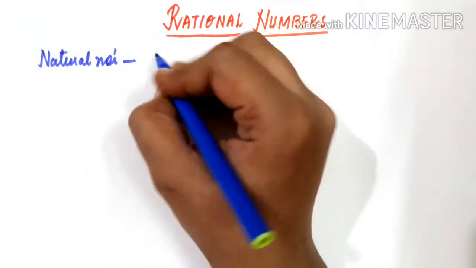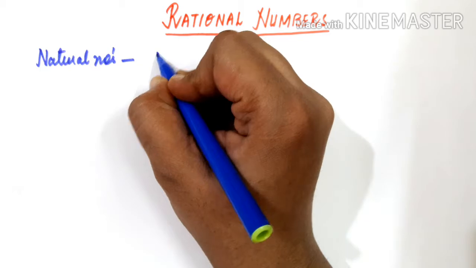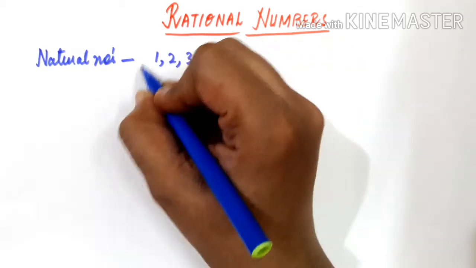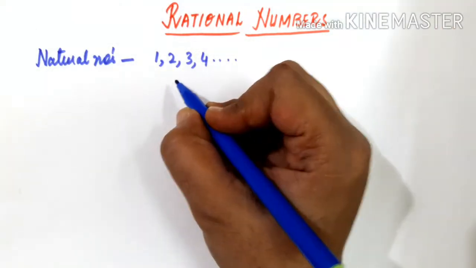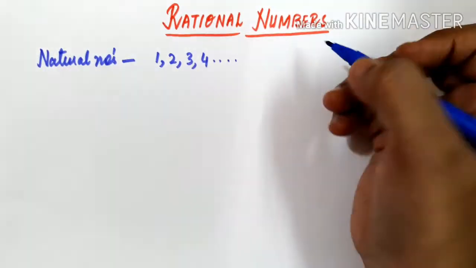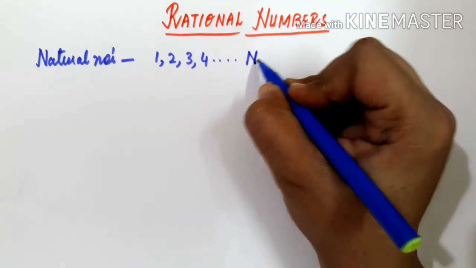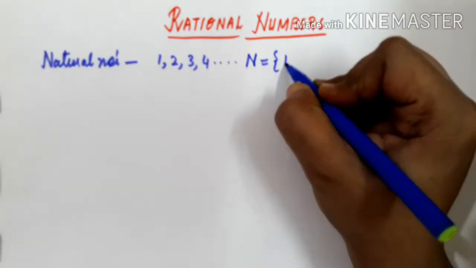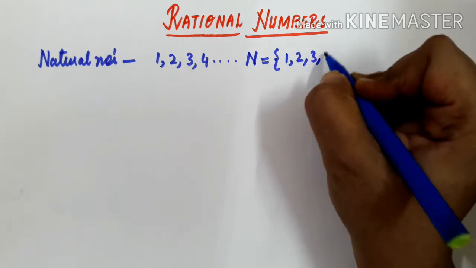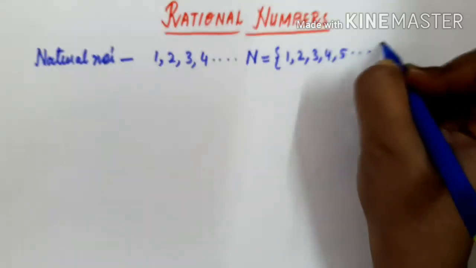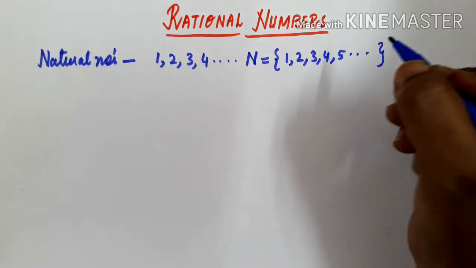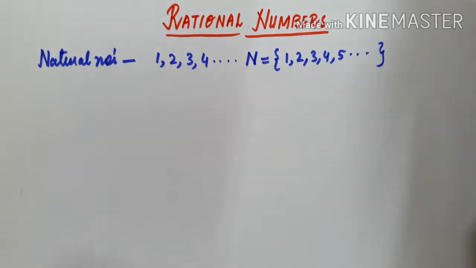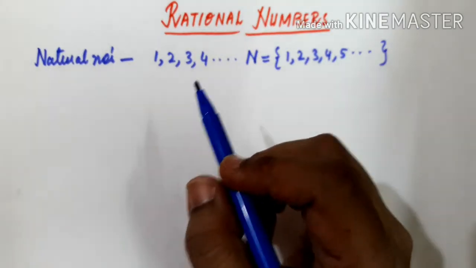Fine. So here how will you count? From 1 only you will start. So 1 2 3 4 and so on up till infinity, we call it natural numbers. Natural numbers are denoted by the capital letter N. We define natural numbers as N equals 1 2 3 4 5 6 and so on up till infinity. We don't know where the numbers end, so it will just go on up till infinity. So these are nothing but the natural numbers.